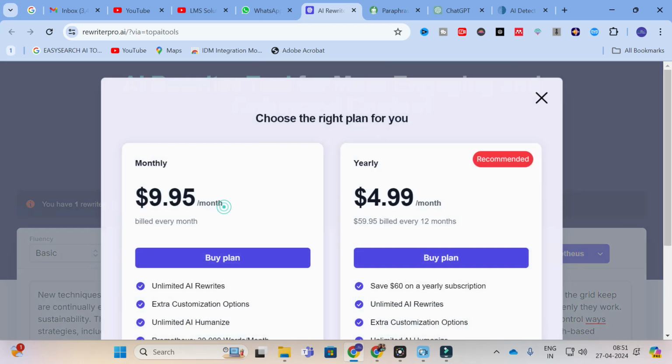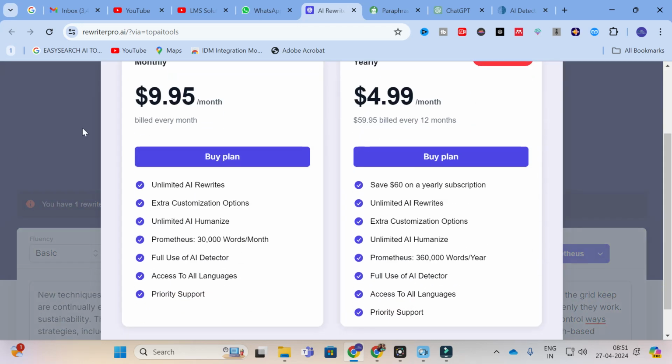As far as plans and pricing are concerned, here you can see $9.95 per month, with unlimited AI rewrites. For the Prometheus option, you will have 30,000 words per month. It is a smarter one. Next you can see the yearly plan, $4.99 per month. The important option is that you save $60 on a yearly subscription, with unlimited AI rewrites. You can get unlimited rewrites here also.